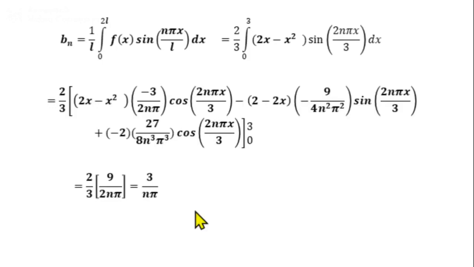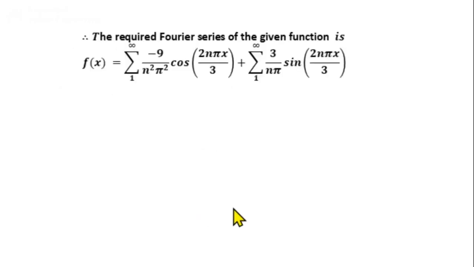Next, we substitute the values of a0, an, bn in the series. We get the required Fourier series f of x equal to summation n from 1 to infinity minus 9 by n square pi square cos 2 n pi x by 3 plus summation n from 1 to infinity 3 by n pi sin 2 n pi x by 3. Now to deduce the series given in the second part of the question, we need to take x equal to 3 by 2. So we take x equal to 3 by 2.